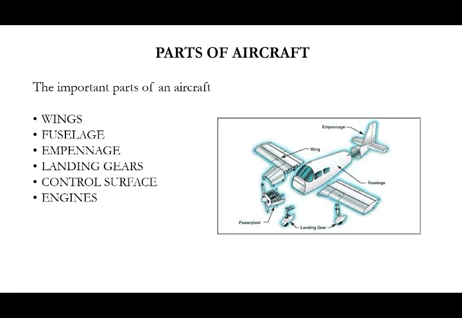Next, what are the parts of an aircraft? The important parts of an aircraft are wings, fuselage, empennage, landing gears, control surfaces, and engines. In this image you can see these two things are wings. This is the fuselage, power plant, landing gear, empennage.